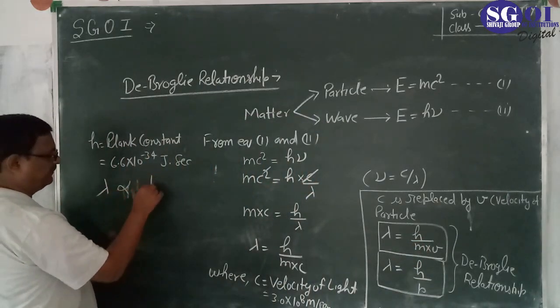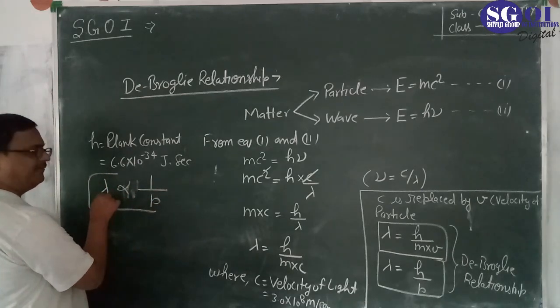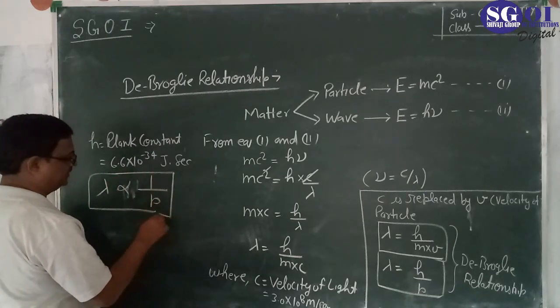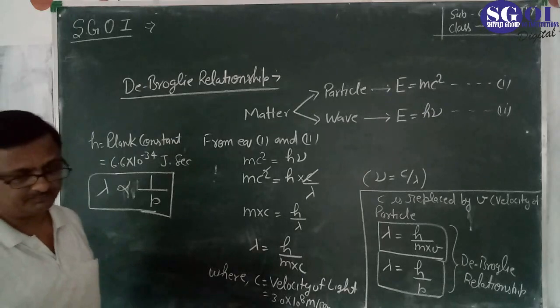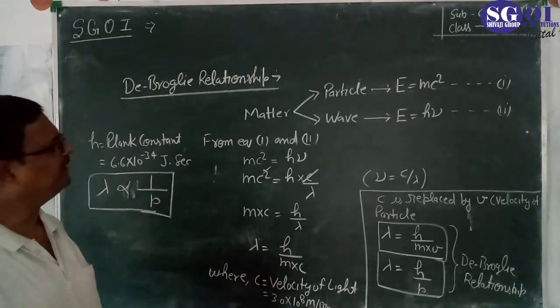Lambda is inversely proportional to the momentum. Lambda is for the wave and momentum is for the particle. So this one is also known as the de Broglie relationship. Okay. So this is all about today.